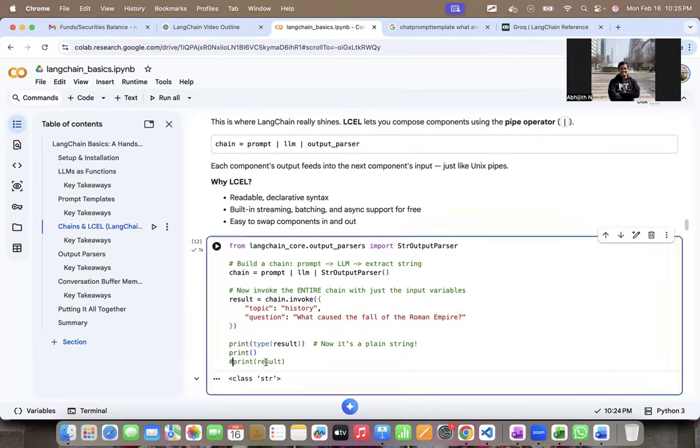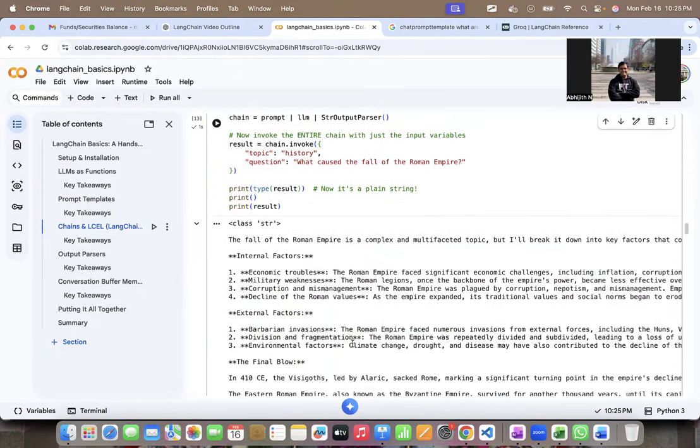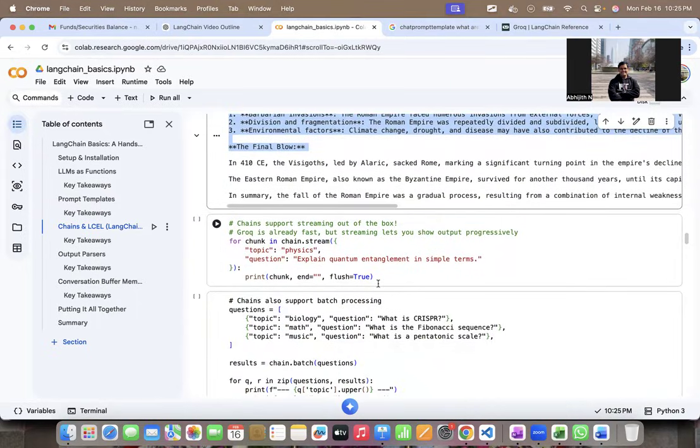Now, next, I'm going to actually print the results, right? Notice it has given the full results. So here, this is basically chaining of multiple components. And chaining is an important concept, right? You can chain to get the full answer. You can also chain to stream the output. See, here I did for chunk in chain.stream, which is an inbuilt